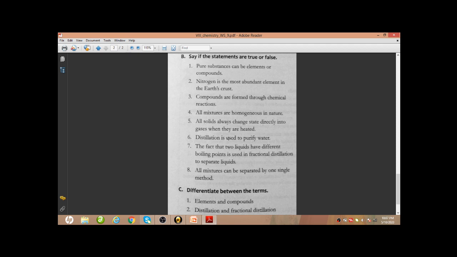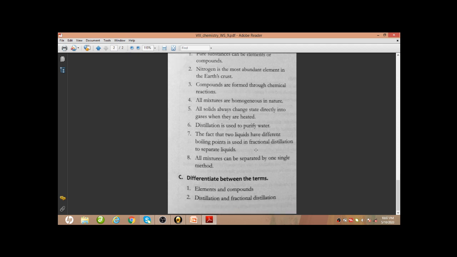Distillation is used to purify water. Yes, that's why it is called distilled water. The fact that two liquids have different boiling points is used in fractional distillation to separate liquids. This is true. Next, all mixtures can be separated by one single method. This is false. Mixtures cannot be separated by one single method.